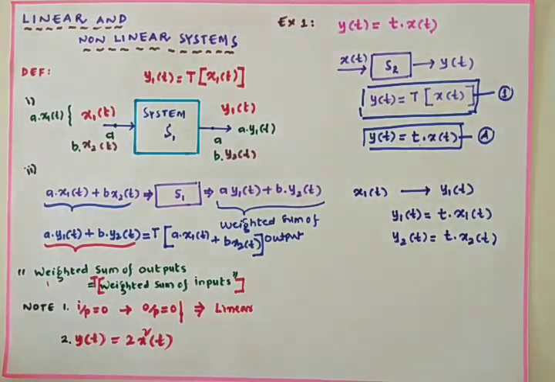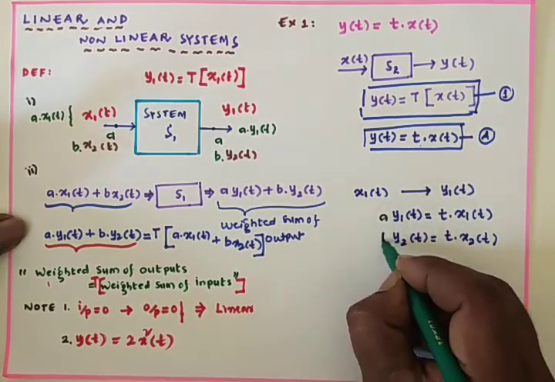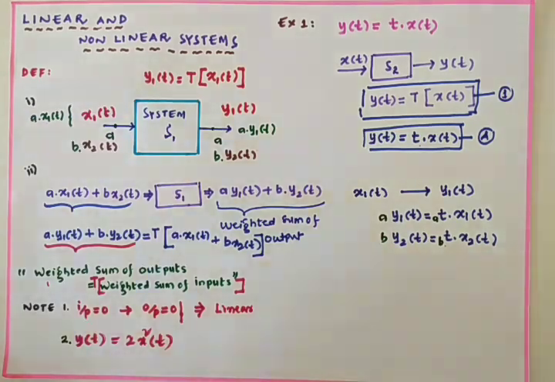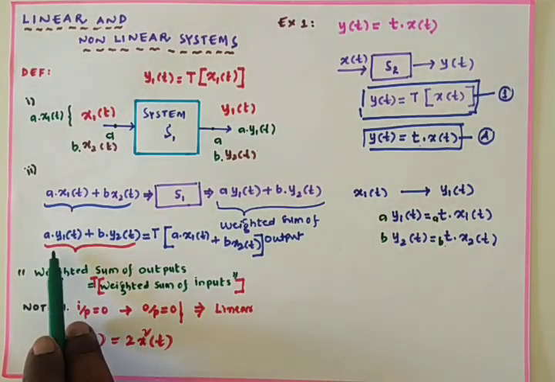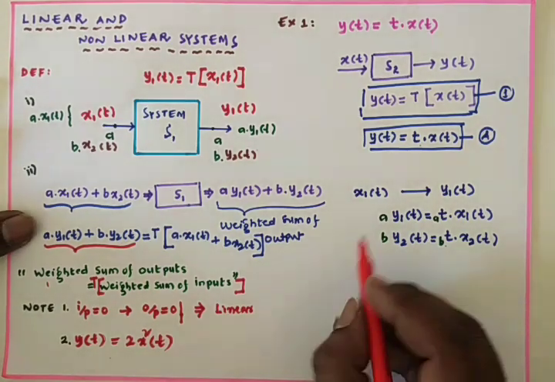For the superposition theorem, what we have to do? We have to multiply this one with A and this one with B. Now it is A and it is B. Now add both of them, because we need to have A into y1 of t plus B into y2 of t. Add both of them.